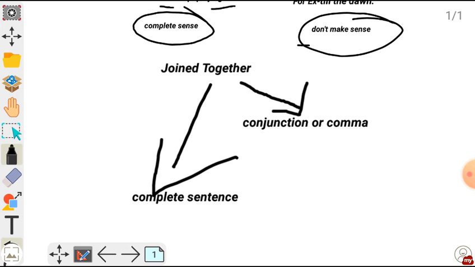We have to use only these two terms, conjunction or comma, to join these two clauses, and no other things are required to join clauses. And when they are joined together they make complete sense, and they are joined through conjunction or comma.